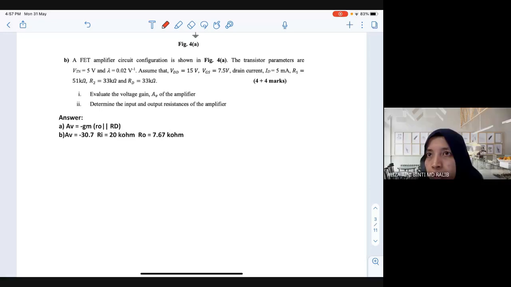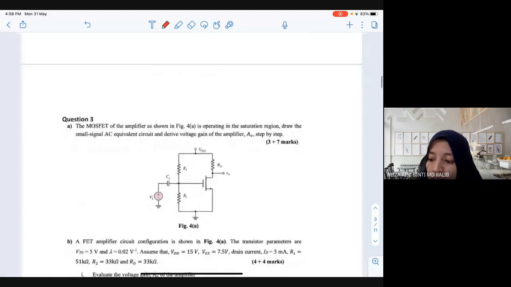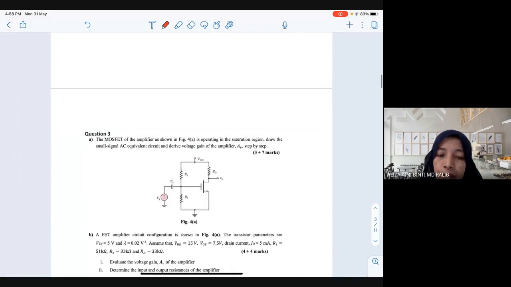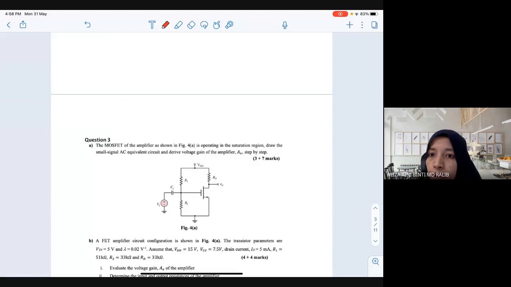Okay, because next week is already the last week. So my advice, try your best to understand BJT amplifier first. Because if you can't understand BJT amplifier, this one is a bit difficult to follow. But if you really understand BJT amplifier, this one is a bit easier than the BJT amplifier. So if you still have something to ask about the BJT amplifier, please let me know earlier before the next class, okay? So with that, it is almost 5.